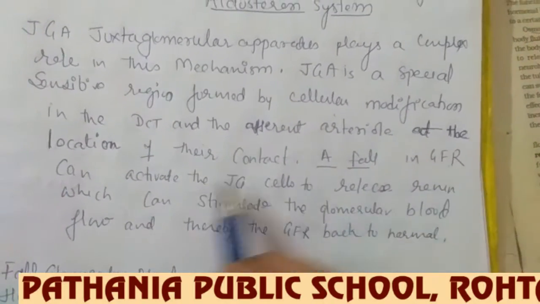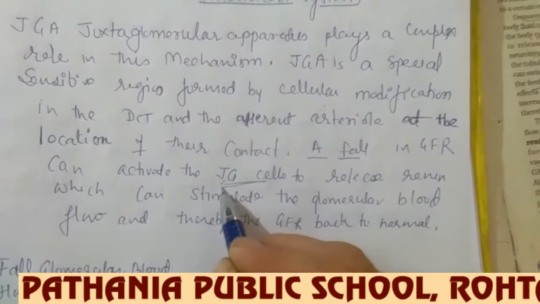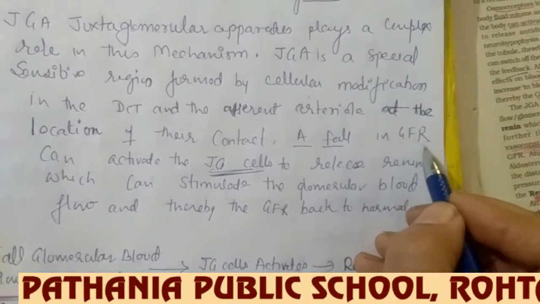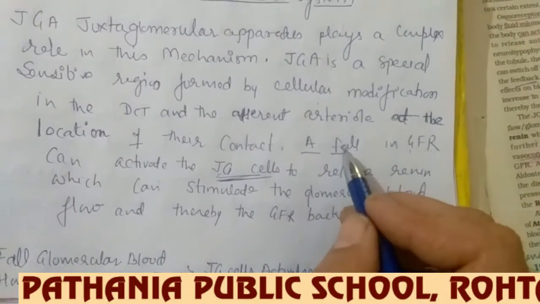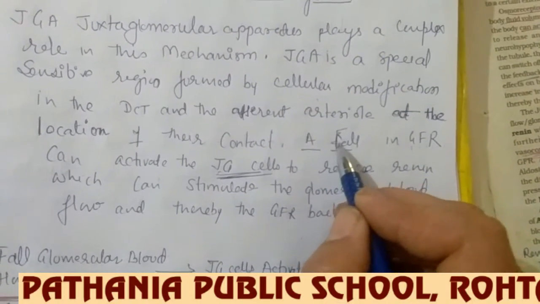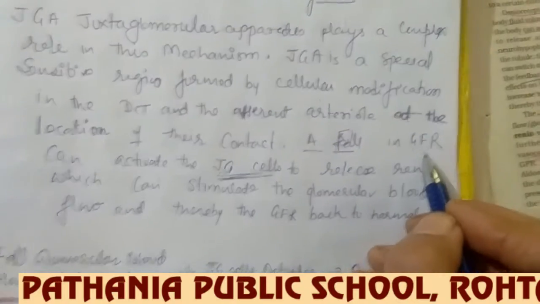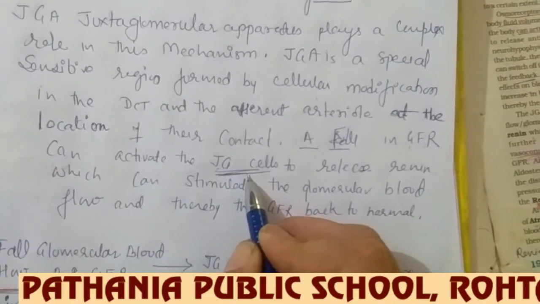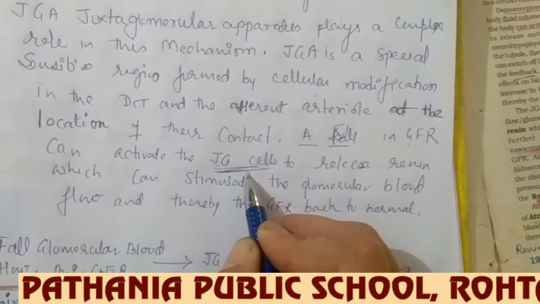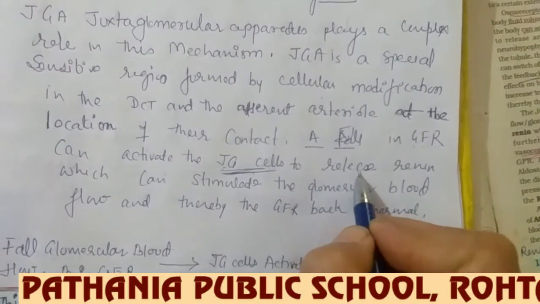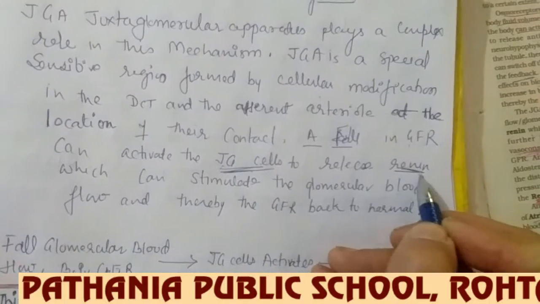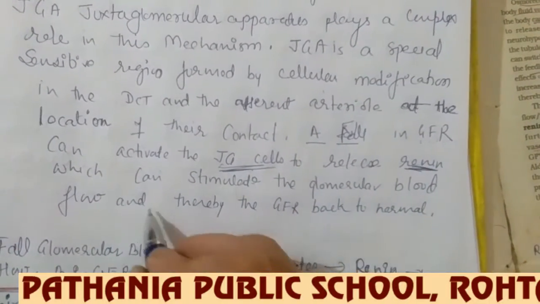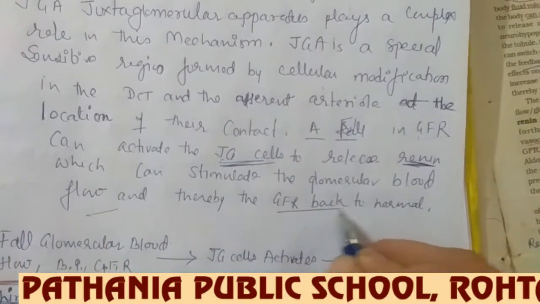If glomerular blood flow or glomerular filtration rate has fallen, that fall in GFR can activate the juxtaglomerular cells. These juxtaglomerular cells, present in the DCT and in the afferent arteriole, will release the hormone renin, and this renin will stimulate the glomerular blood flow, and thereby the glomerular blood flow will come back to normal. Now you come to here, what is the falling condition?